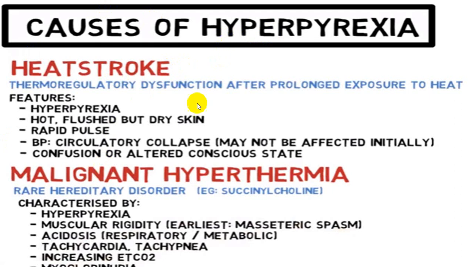Another cause of hyperpyrexia is malignant hyperthermia, which is very frequently secondary to succinylcholine used during anesthesia, and it is a hereditary disorder. Persons are very sensitive to succinylcholine, and during induction of anesthesia they develop severe muscle spasm, severe muscle rigidity, and elevated body temperature. They even get masseter spasm. This is the classical description we call malignant hyperthermia.